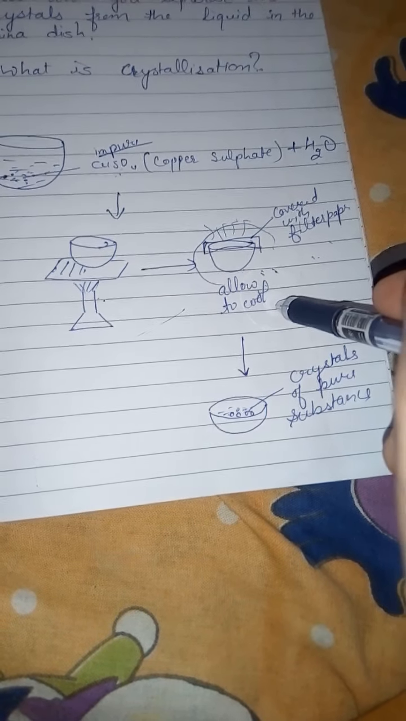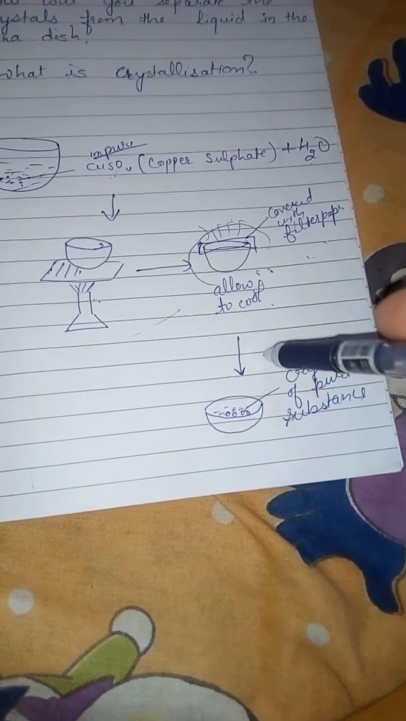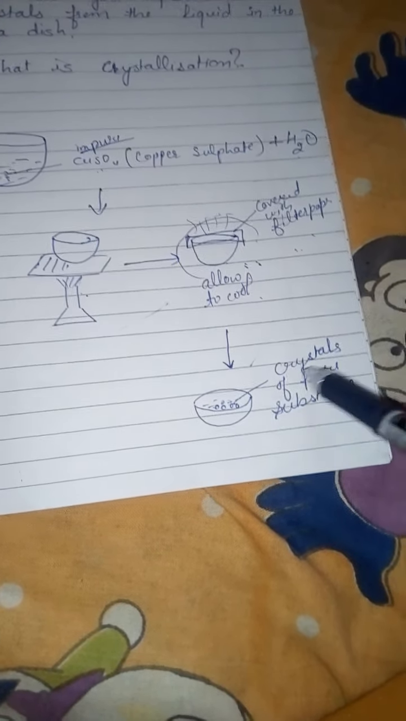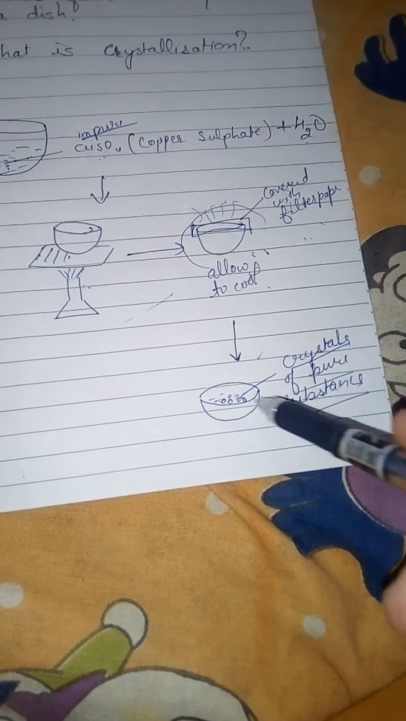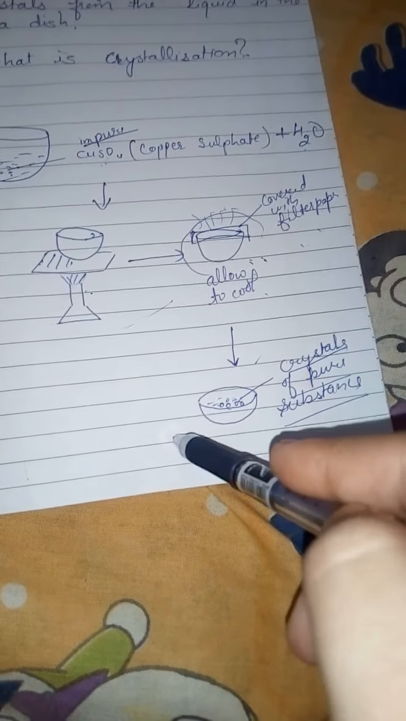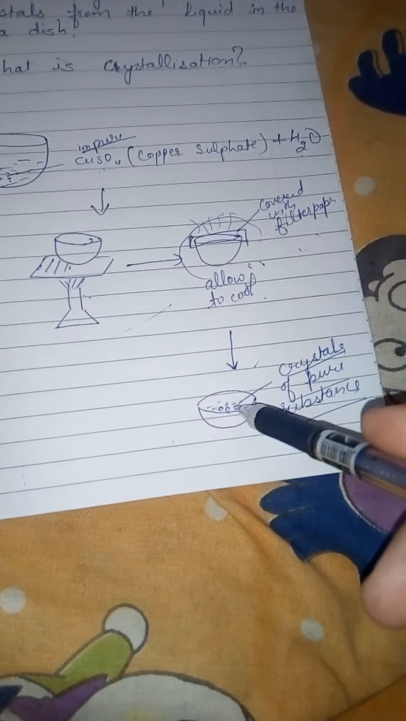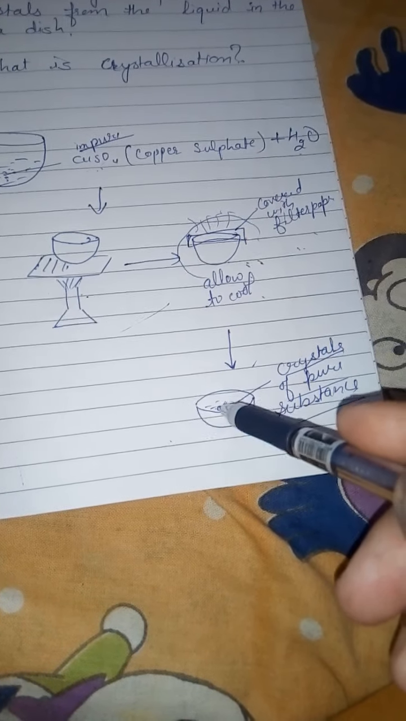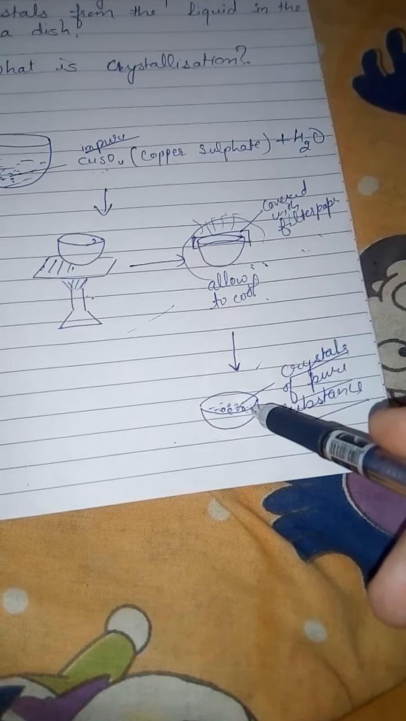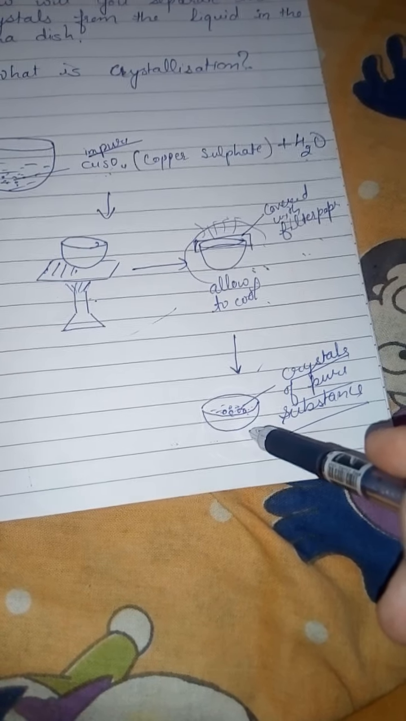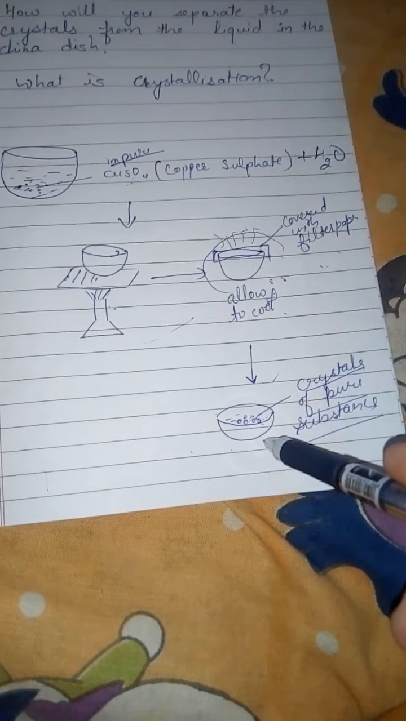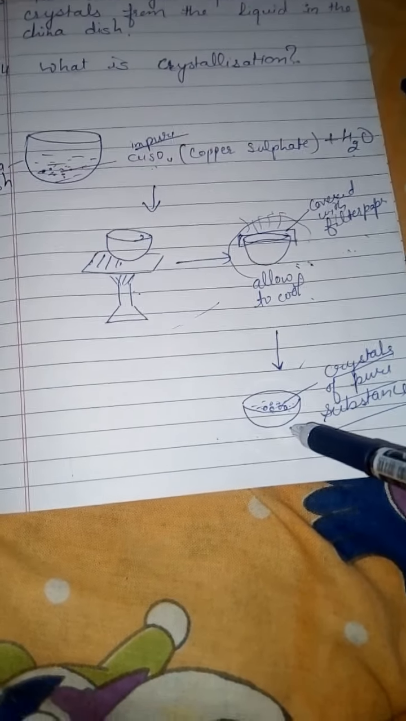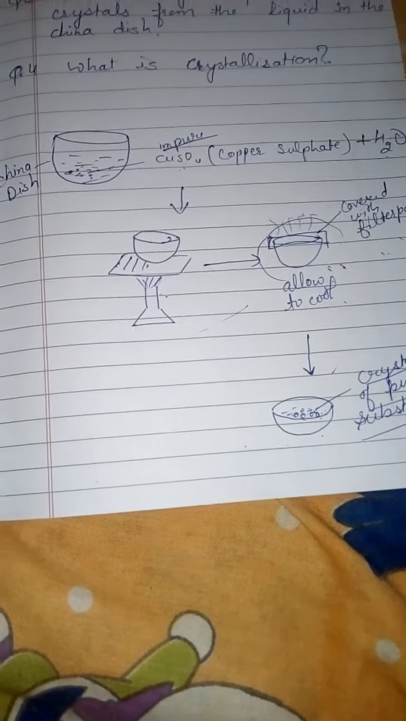It may take 1 day, 2 days. After that when we check it, we will find the crystals of the pure substance have formed. We will filter it, okay. We will dry these crystals of pure copper sulfate with the help of filter paper. In this way we can get the pure sample. So that was all about the crystallization process. Thank you and have a nice day.